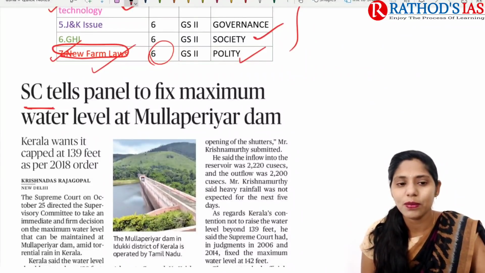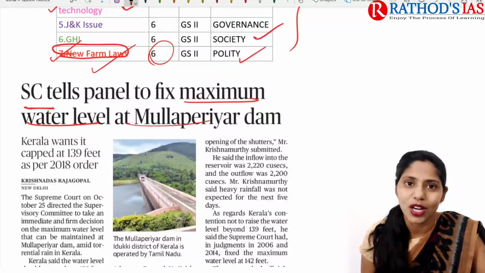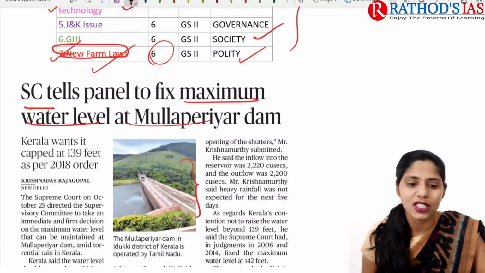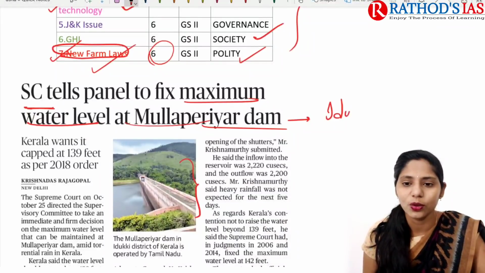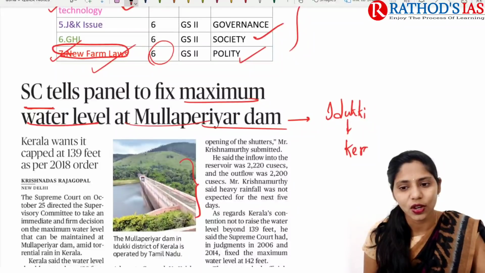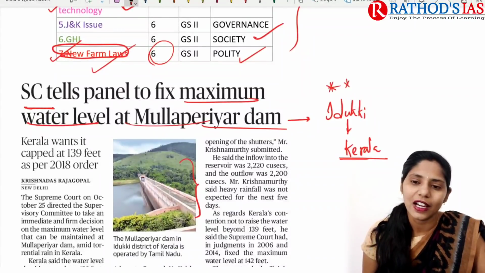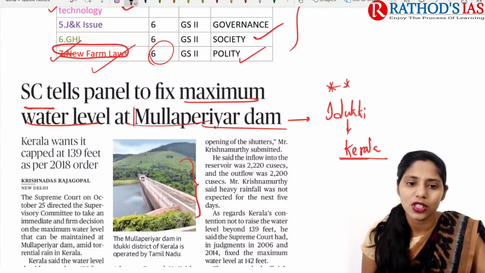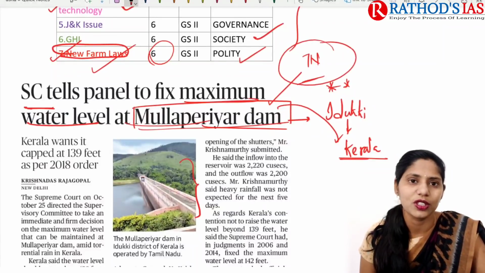Title says Supreme Court tells panel to fix maximum water level at Mullaperiyar Dam. Okay, so this Mullaperiyar Dam is located in Idukki district, which is located in state of Kerala. One important thing that you might get surprised here is, this Mullaperiyar Dam is mainly in Kerala state, but this dam is controlled by Tamil Nadu. So this is a thing that you need to remember.